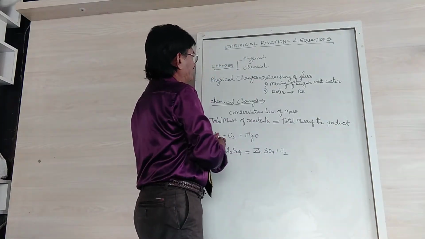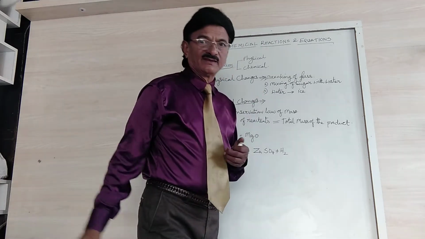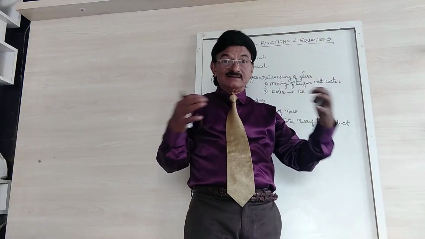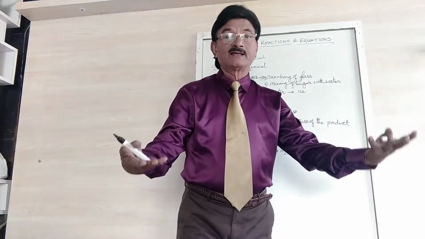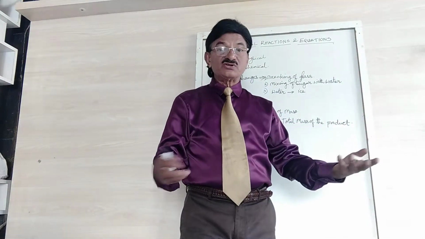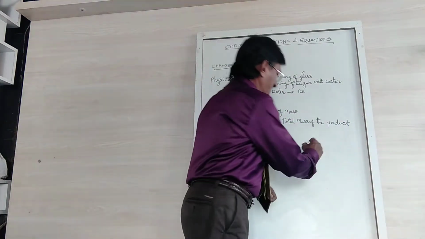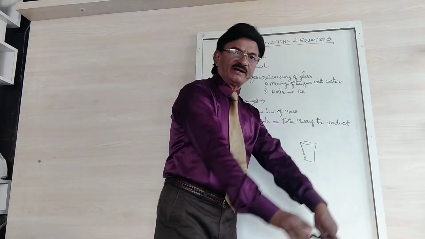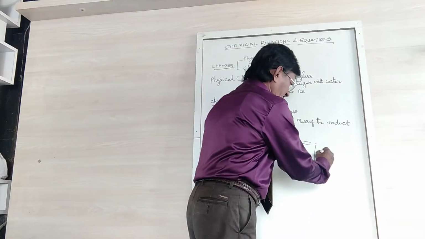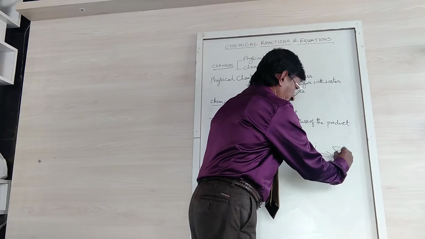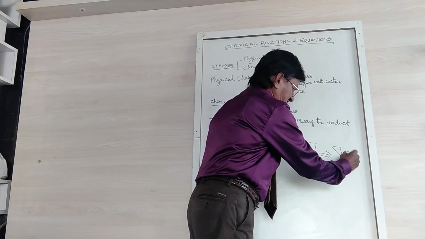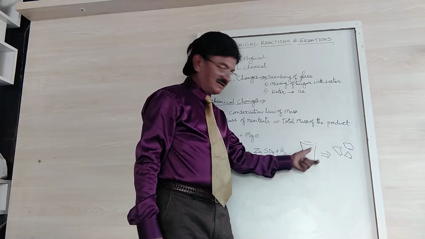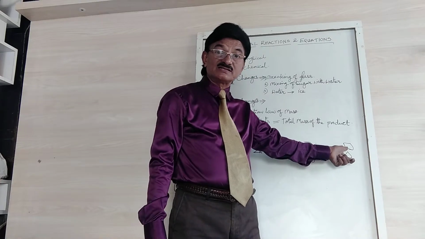Now we take physical change first, right? Physical change means physically the product will be changed. Suppose you break a glass. Just take a glass and put it on the ground, and it will be broken. It will be broken into pieces, like this one piece, and like this another piece, and another piece, right? So it is a glass, but it has come into different pieces.